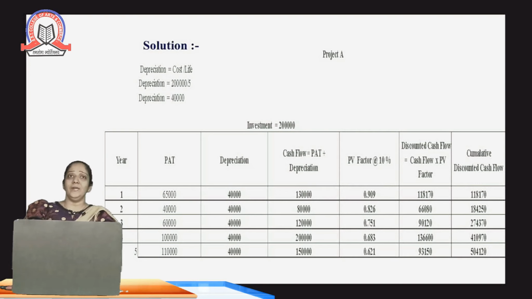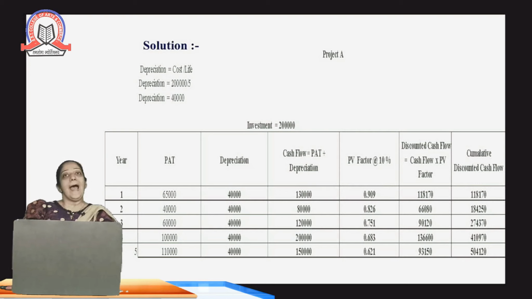Then in the question, the PV factor was given. So how are we going to calculate the discounted cash flow? We will multiply the cash flow with the PV factor which is given. That is 1,30,000 multiplied by 0.909. So we'll get discounted cash flow as 1,18,170, and accordingly we'll find out all the discounted cash flows.